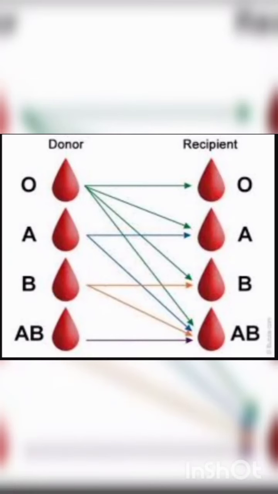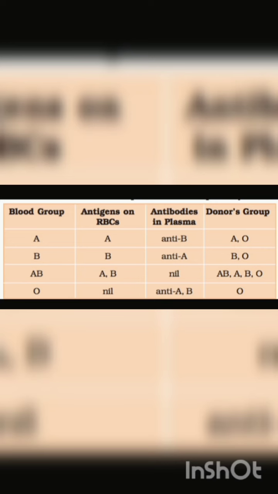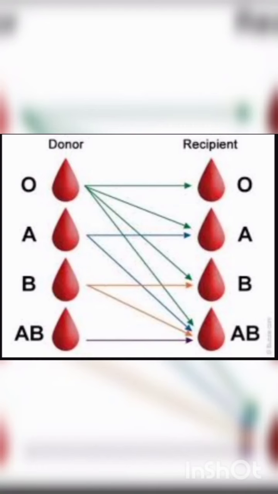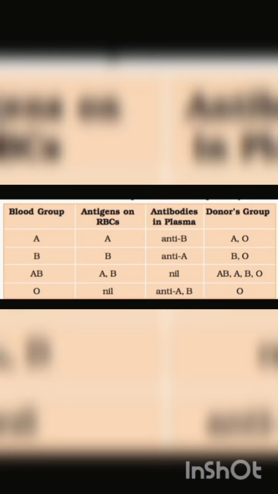O blood group can be donated to persons with any other blood group and hence O group individuals are called universal donors. Persons with AB group can accept blood from persons with AB as well as the other groups of blood. Therefore, such persons are called universal recipients.